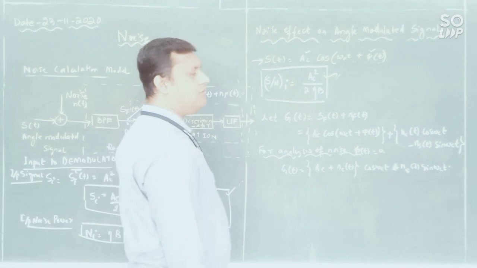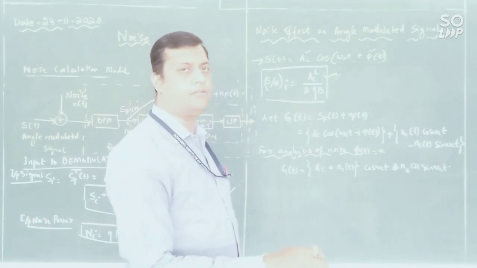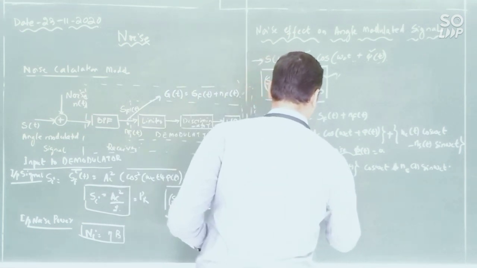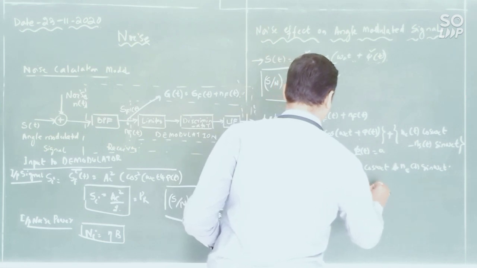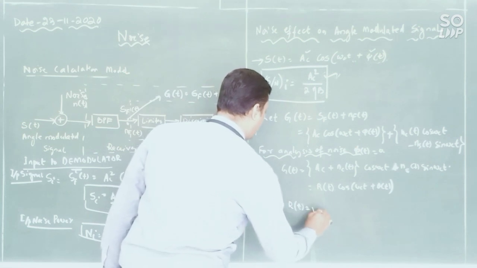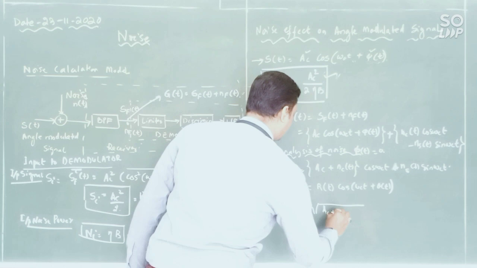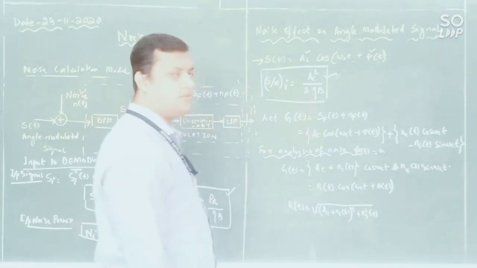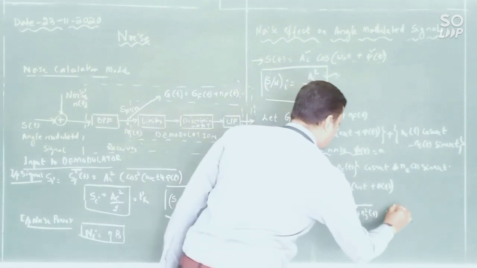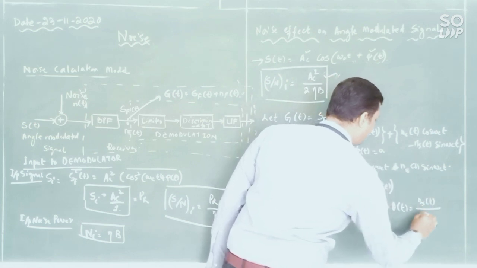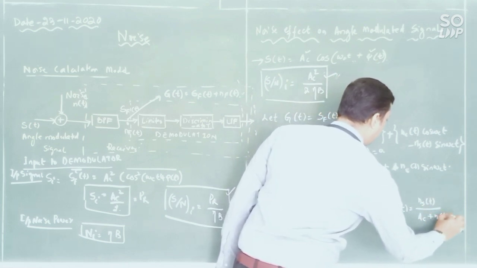Now I need to represent this in terms of magnitude and a certain angle. So let us consider this is R of t cos of omega c t plus theta of t. Then what is this R of t? R of t is the square root of AC plus Nc of t whole square plus Ns square of t. So this is the magnitude part. And what is this theta of t? Theta of t is equal to tan inverse of Ns of t divided by AC plus Nc of t.